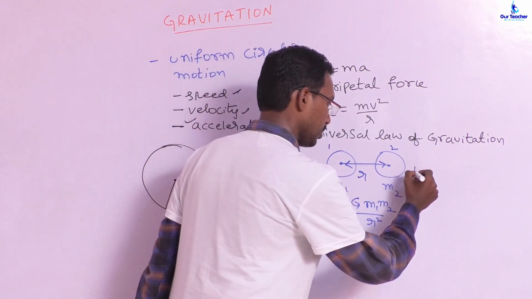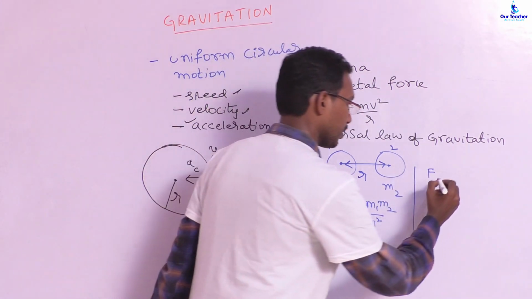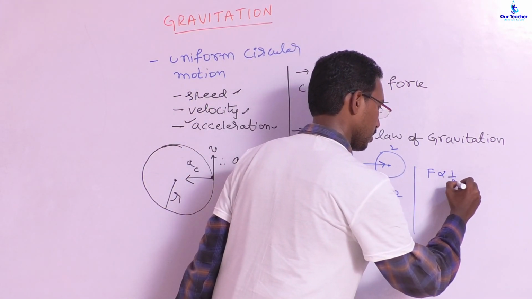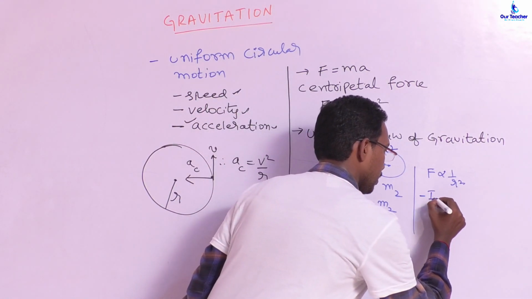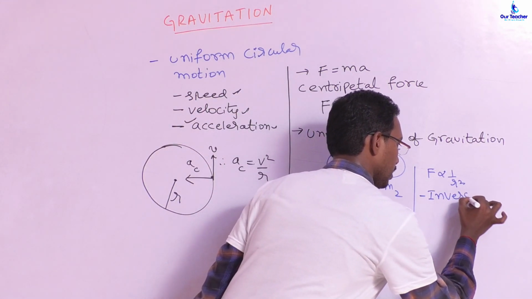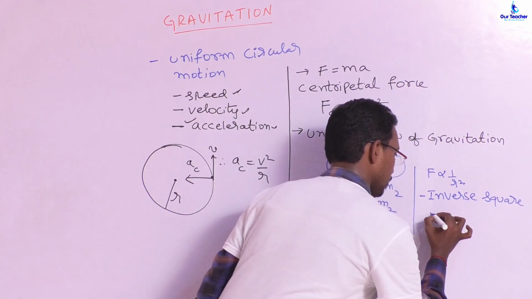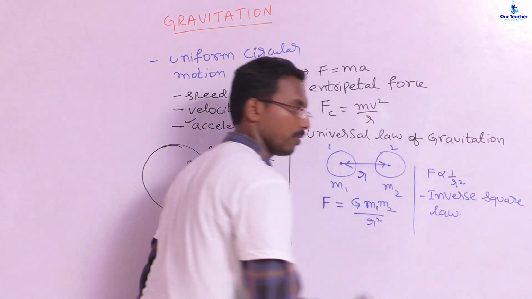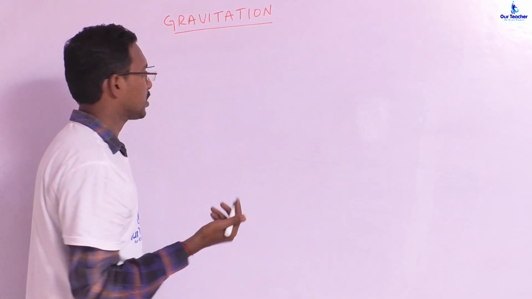And one more thing, another subtopic we can deal with: F is proportional to 1 by r square. This rule is known as the inverse square law. Inverse square law. Okay. Later we will start, students, a topic known as Kepler's third law, or simply you can say